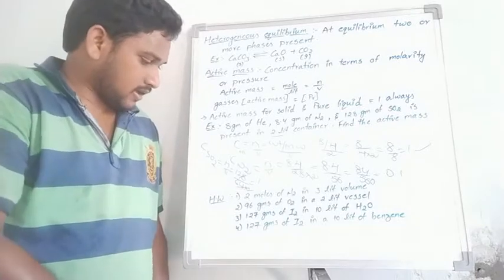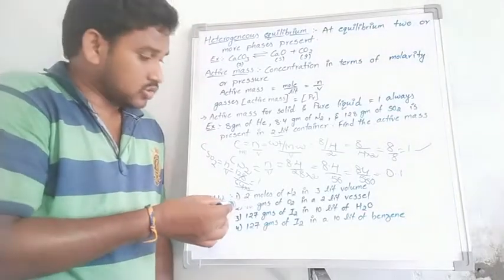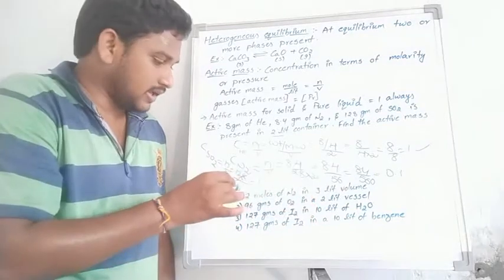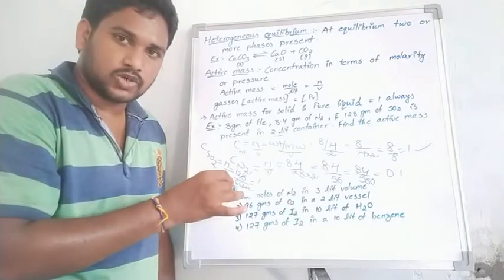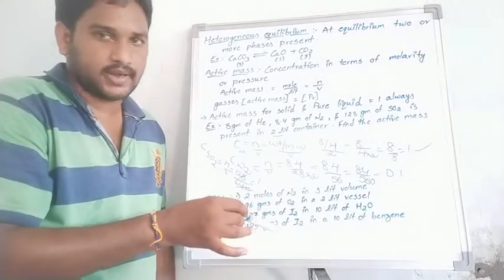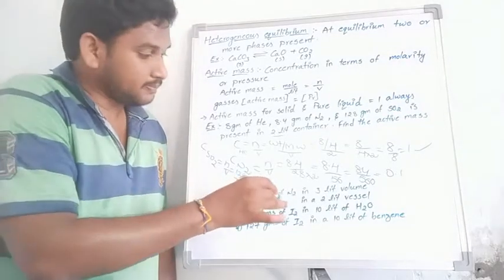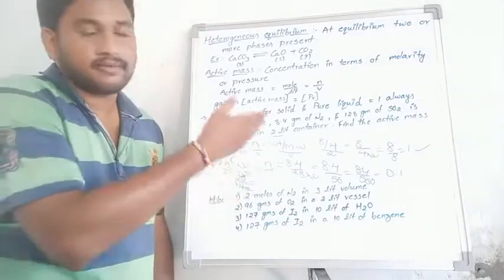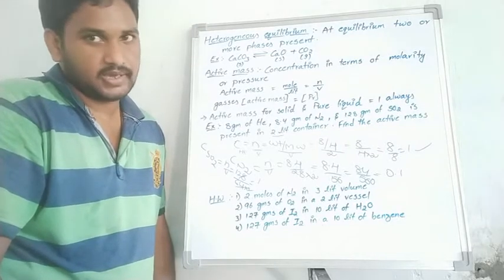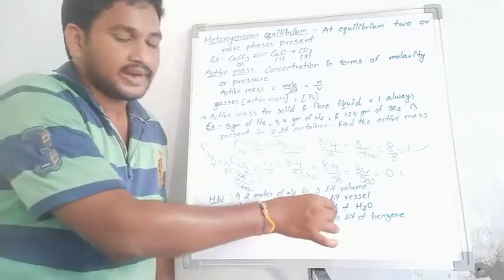Students, the remaining questions are homework. In the first, only moles are given: 2 moles of N2 in 3 liter volume, find the active mass. That is n by V, where 2 is the moles and 3 is the volume V, so 2 by 3. Okay, got it? Next, the second one is 96 grams of O2 in a 2 liter vessel. In the same manner, where n is equal to weight by molecular weight, find the active mass n by V. Okay, students. And the third one is 128 grams of I2 in 10 liter of water.